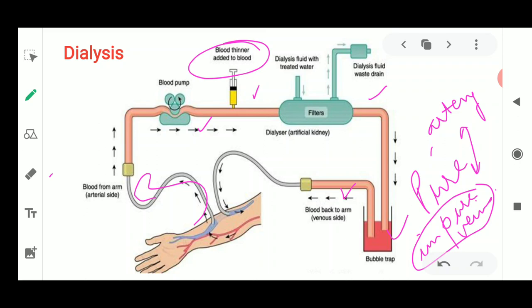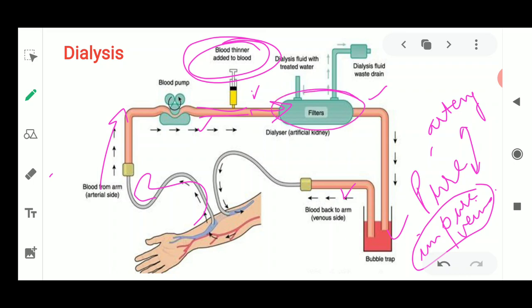Now why is this blood thinner added? As the blood is going to be pumped outside the body, it should flow continuously. So these thin pipes are going to work as blood vessels. Some of them become arteries, some of them become veins. We add blood thinner so that the blood should not clot or coagulate inside these arteries and veins, inside these tube like structures. Next, this flowing blood reaches the filters.